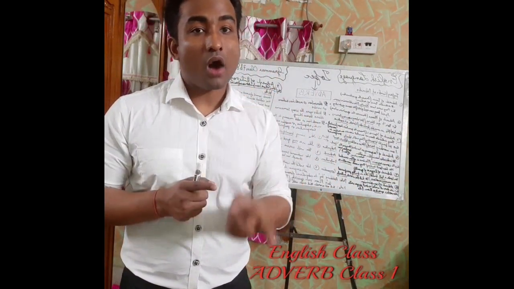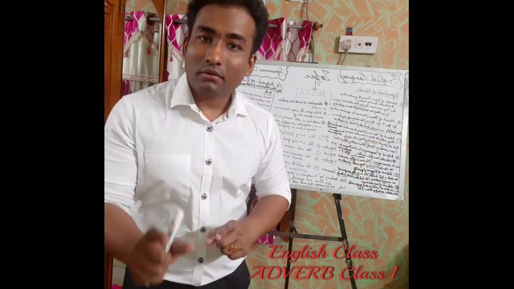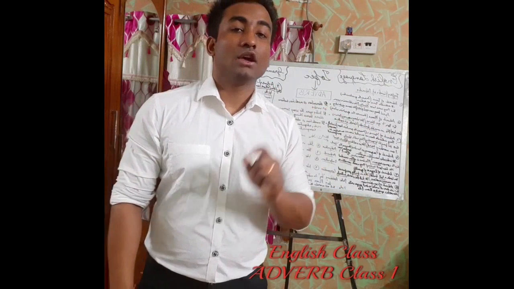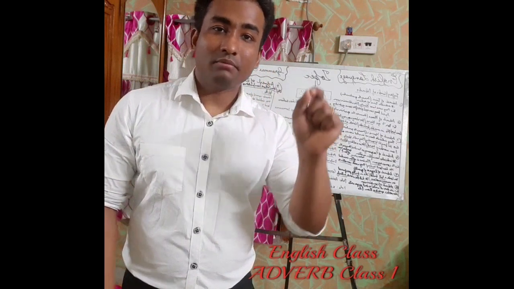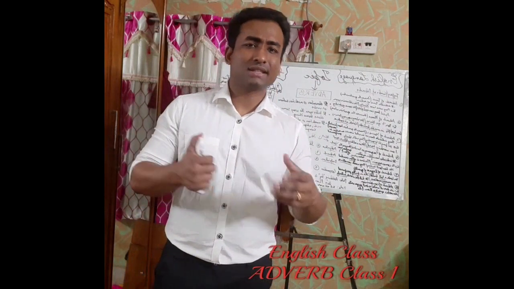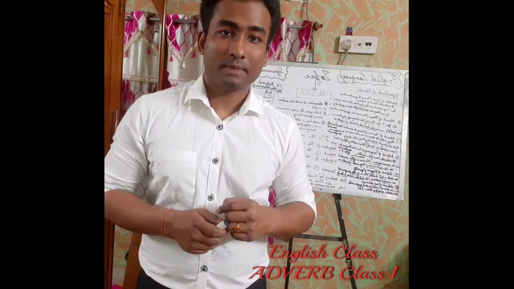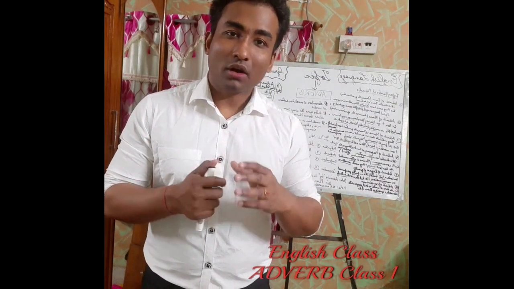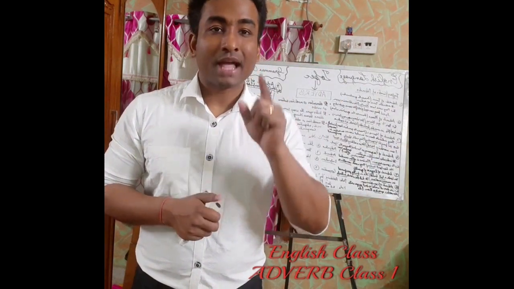Now we will see how we can bring another word to add meaning to this conjunction. He sold the car just because its engine had a minor defect. So here just is an adverb which is adding meaning to this conjunction. Just because. We say this kind of sentence a lot in our day-to-day life, like I did this work just because you said to me, or I respect him just because he taught me once. So here just is actually adding meaning to because, which is a conjunction, and this just is an adverb.